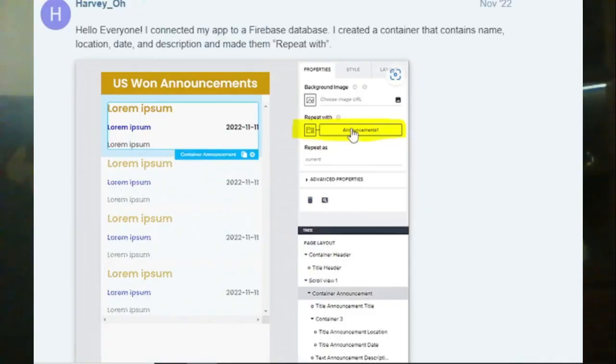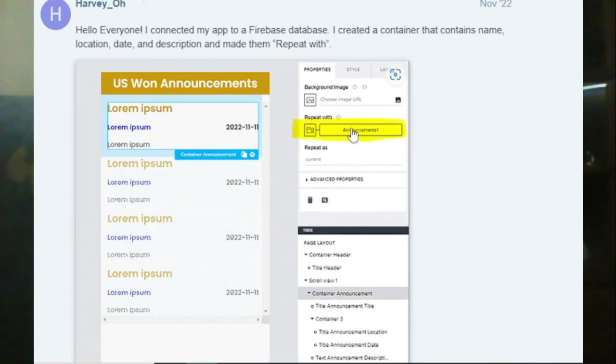So number 2. How do you sort repeat with containers? He is having a repeat with container. He's trying to make a sort of announcement, and now he's noticed that he can't sort because it's at the same time. How do you want to sort them with the dates?